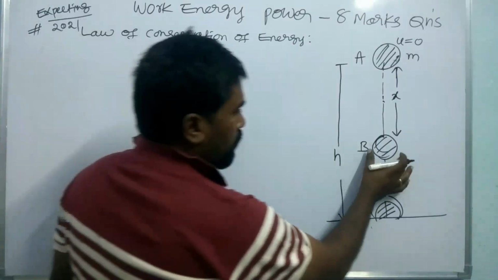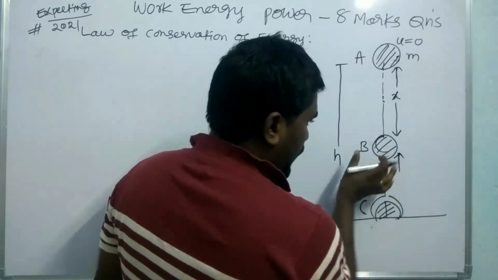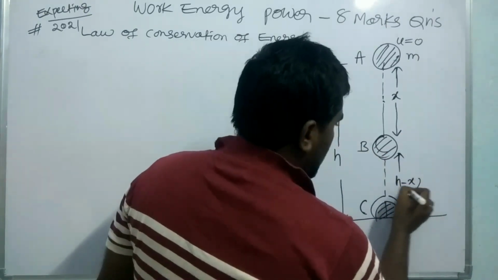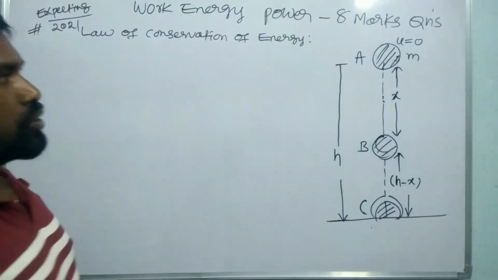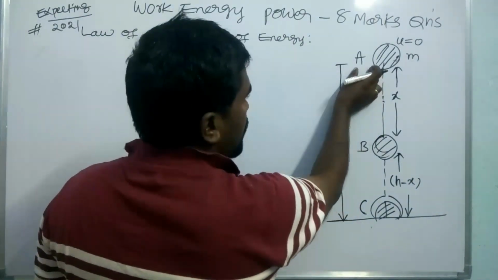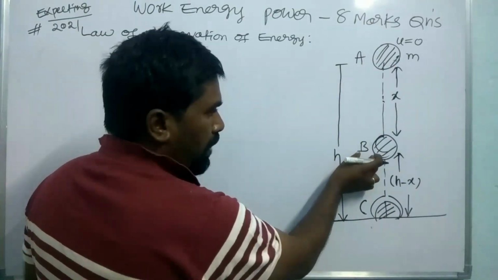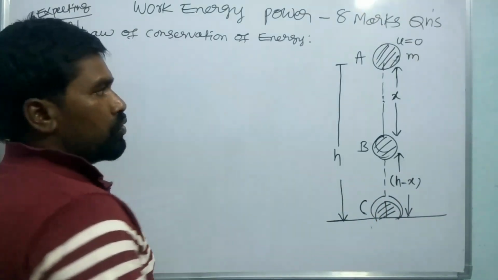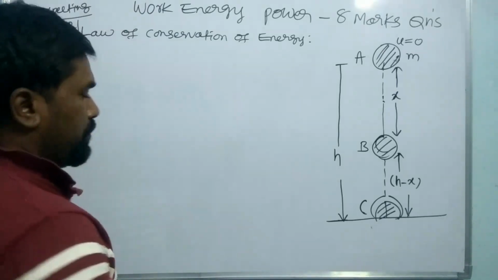Now the ball is at point B. The height of the ball at point B is h minus x. Now let us prove what is the total energy of the ball at point A, at point B, and at point C. For getting the total energy, we have to find the potential energy and kinetic energy.